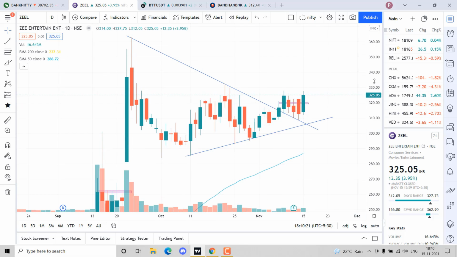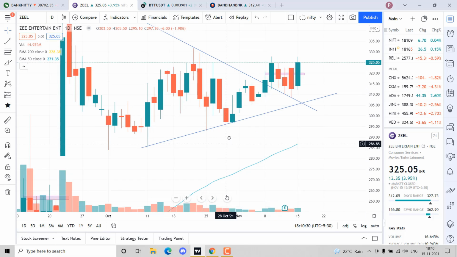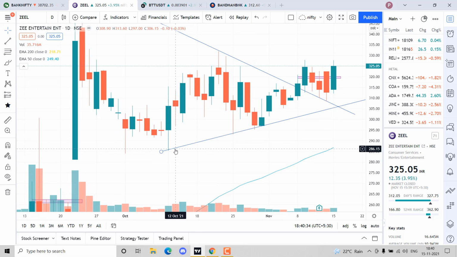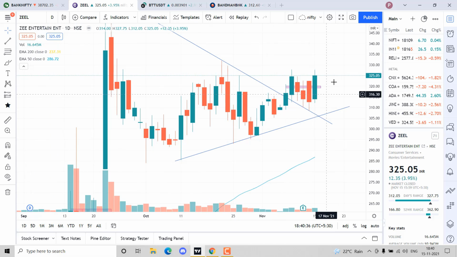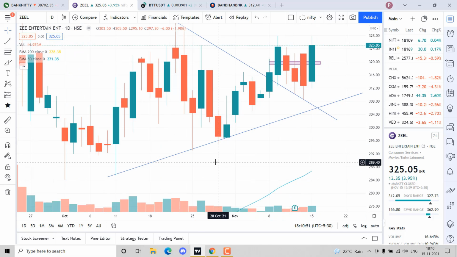Yeah, this is Zee stock, Zee Entertainment. So don't you think this is a support? This is a support, right? The price has come down. Now we'll try to add our candlestick learnings into this to analyze the stock. See, in this candle we have come down till here, as we know the wick represents the price movement in that particular day. This is a daily time frame. So we have come down till here and we bounce back. We have one point now to draw a support. Now we need a second point.